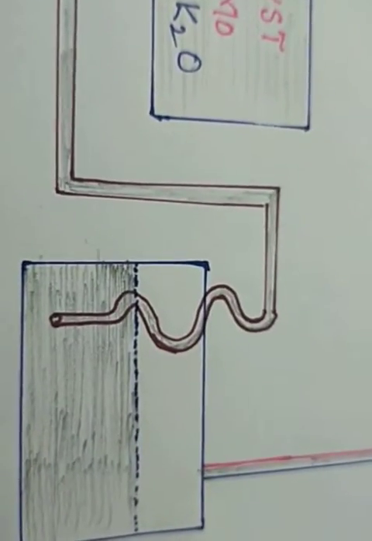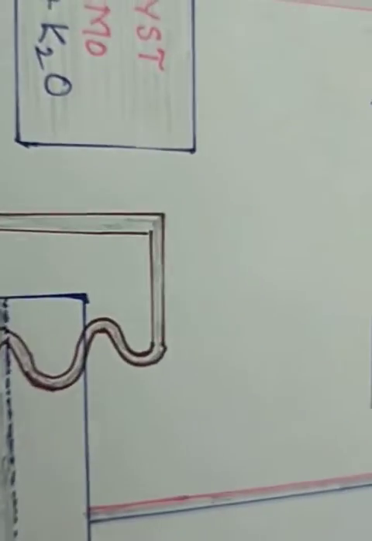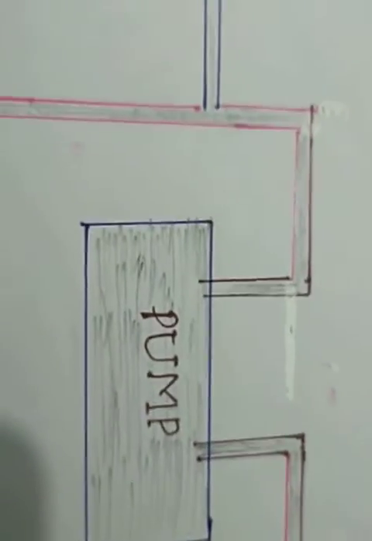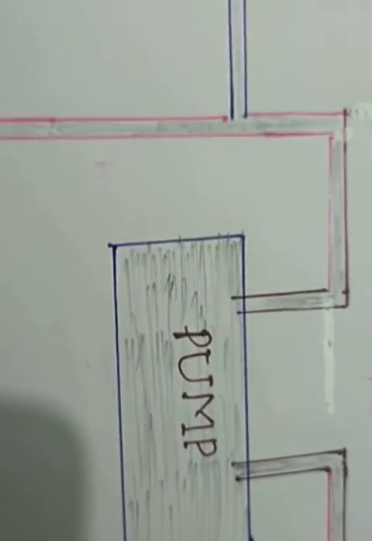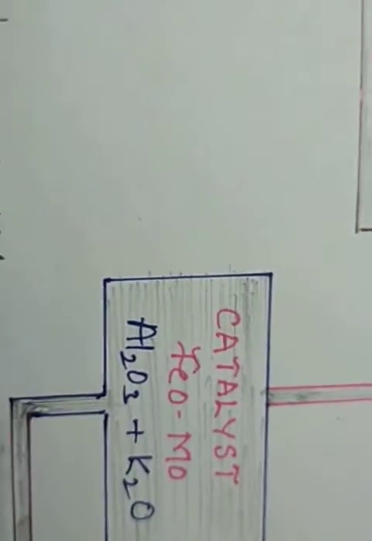The ammonia liquefies. The excess gases are passed through and come back to the pumping chamber. Again the unreacted gases are mixed together with the catalyst and circulated again. This is how ammonia is obtained by Haber's process.